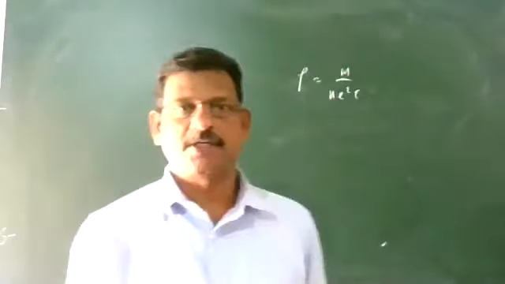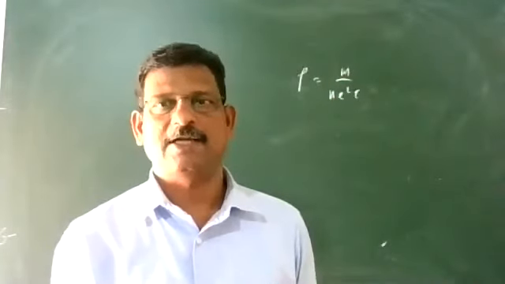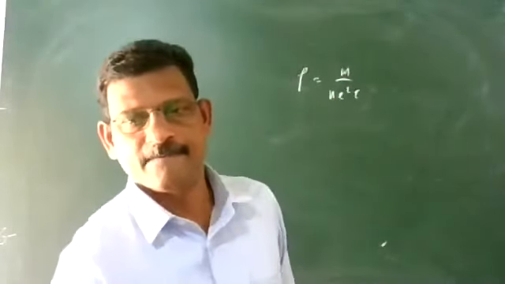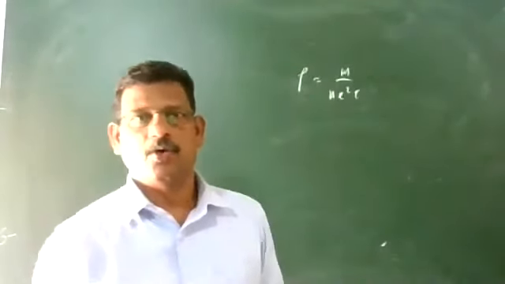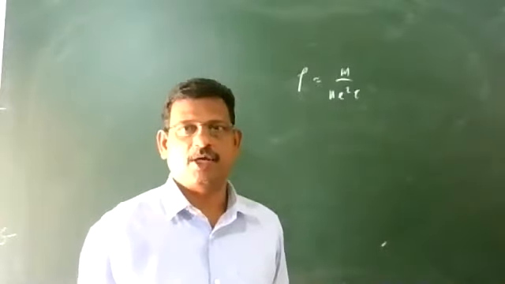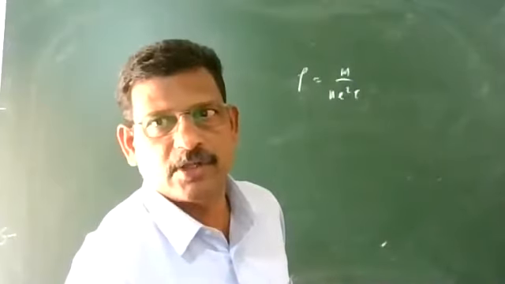Now we are going to discuss the variation of resistivity with temperature for a metallic conductor. Rho equals m upon n e square tau. What is the variation of resistivity with temperature?